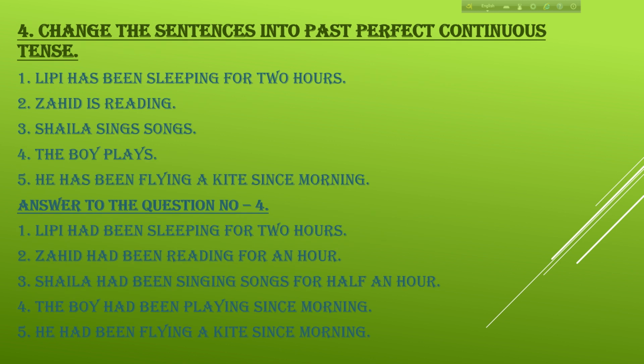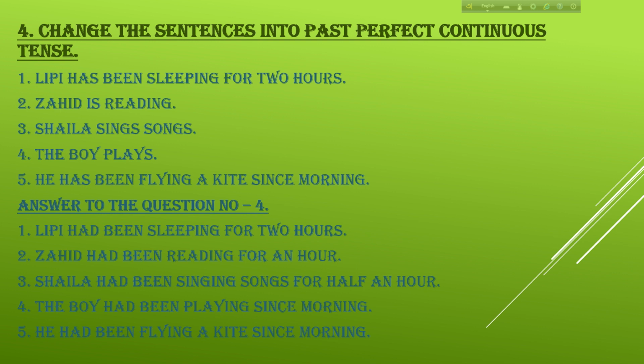Now the last one, number 4, change the sentences into past perfect continuous tense. Number 1, Lippy has been sleeping for 2 hours. That is present perfect continuous tense. Answer, Lippy had been sleeping for 2 hours. Jahid is reading. Answer, Jahid had been reading for an hour. Number 3, Shaila sings songs.